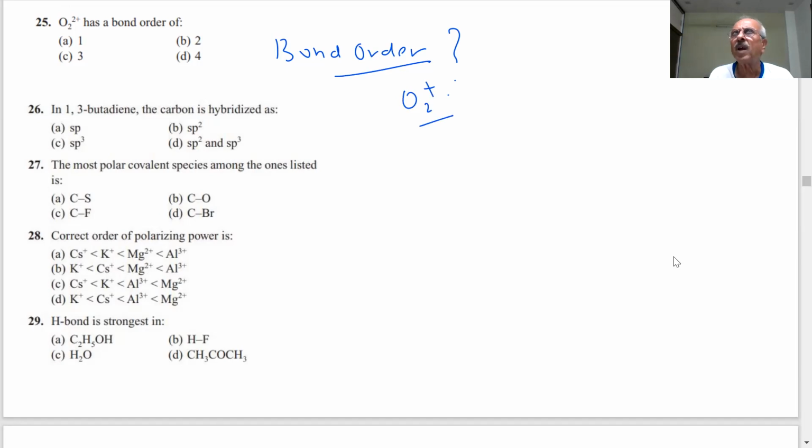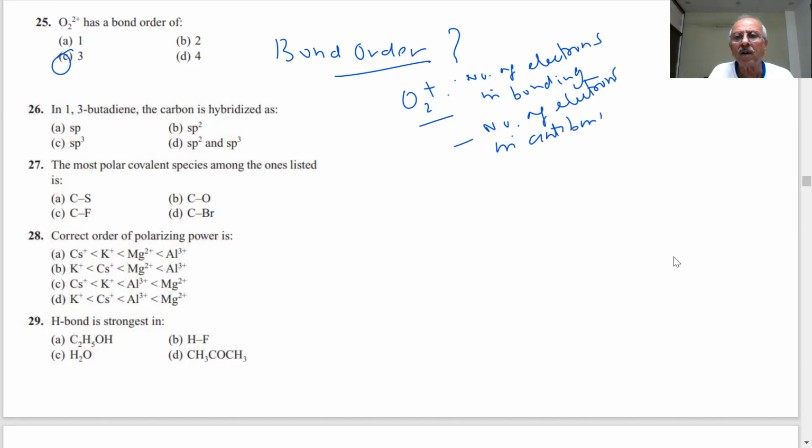We have O2, O2 plus, and O2 minus. Bond order was discussed: number of electrons in bonding orbitals minus number of electrons in anti-bonding, divided by 2.